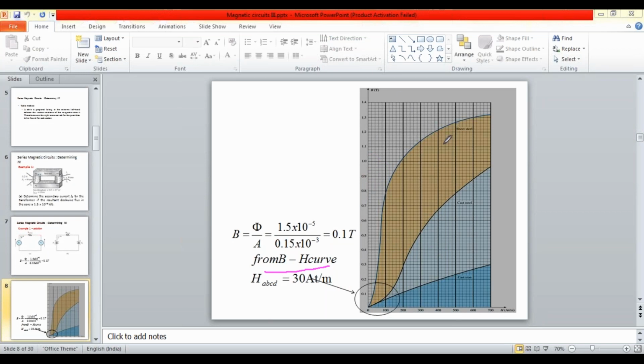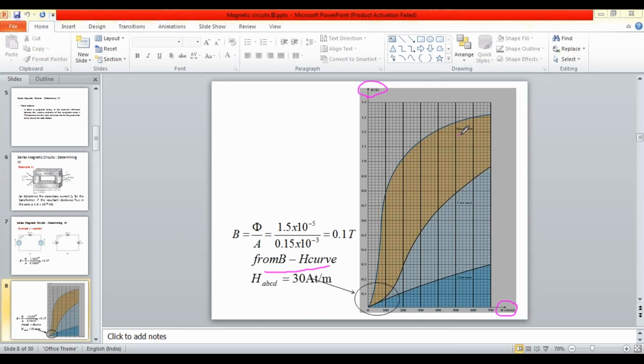Don't worry about this curve; it will generally be provided by the manufacturer itself. This is the hysteresis loop curve for different materials, where the flux density B is taken along the y-axis and the x-axis is H, the magnetic field intensity.